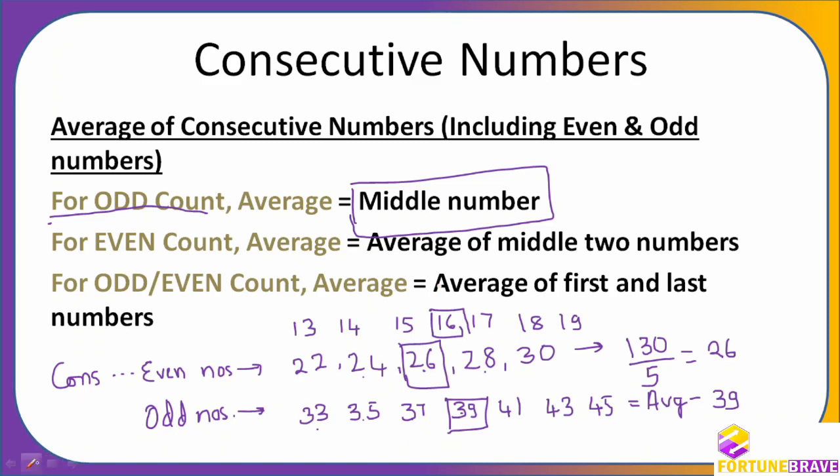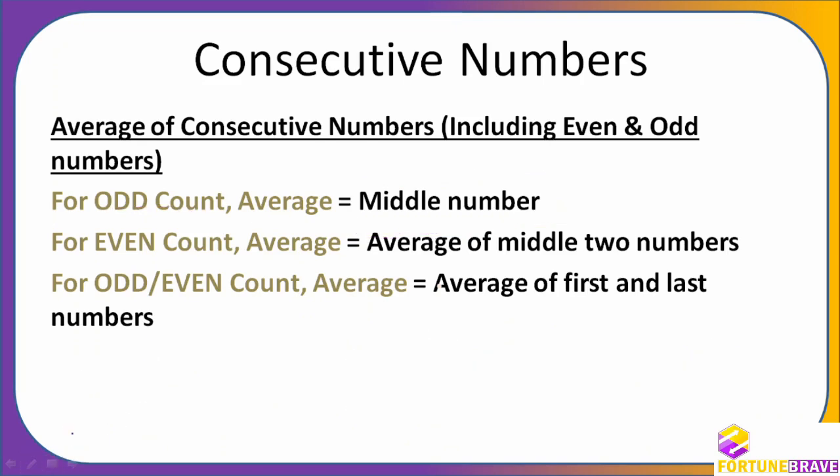Now, when it is an even count, what does that mean? Not that the numbers are even, but that the count is even. There is an even number of numbers. Say for example, for consecutive numbers I will take an even count: 33, 34, 35, 36.